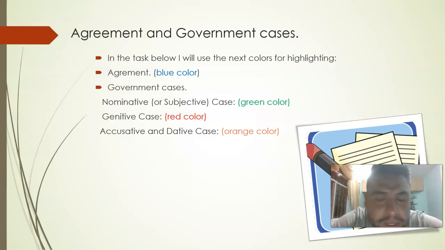And for the government cases, as we know, we have three different types of cases. For nominative cases, I chose the color green. For genitive cases, I chose the color red. For accusative and dative cases, I chose the color orange.